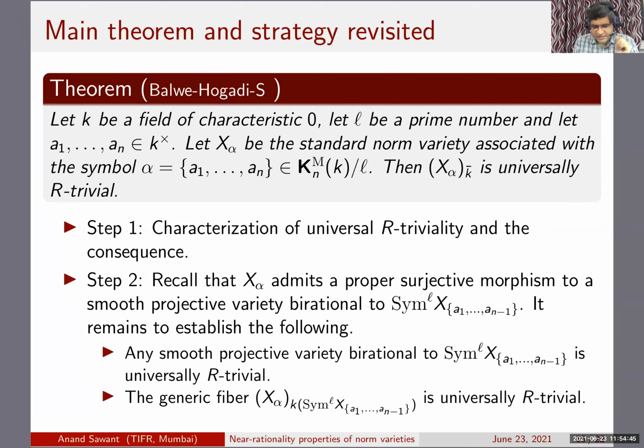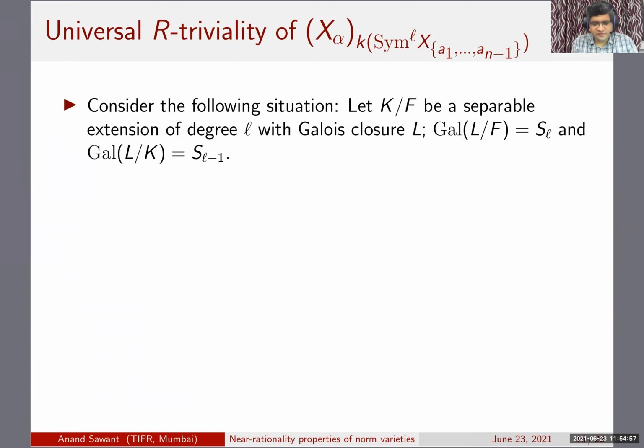Checking that the generic fiber is universally R-trivial is fairly easy, thanks to very nice results proved by other people. Let me come to that now. Let me just describe a situation and then quickly indicate how to apply this in our context. Suppose that you have a separable extension of degree L, which is not Galois.